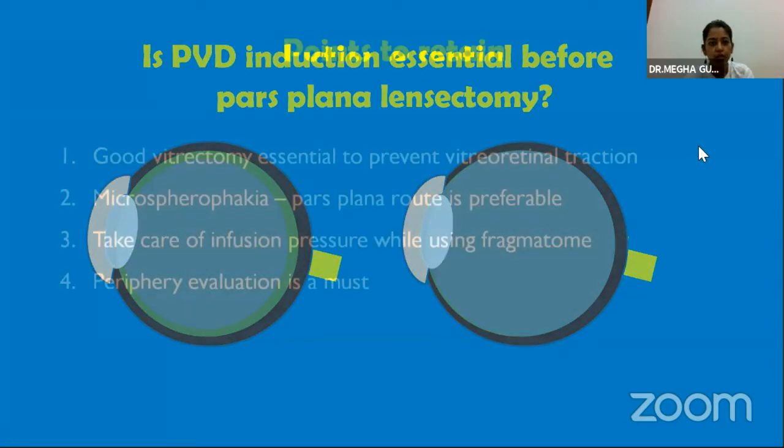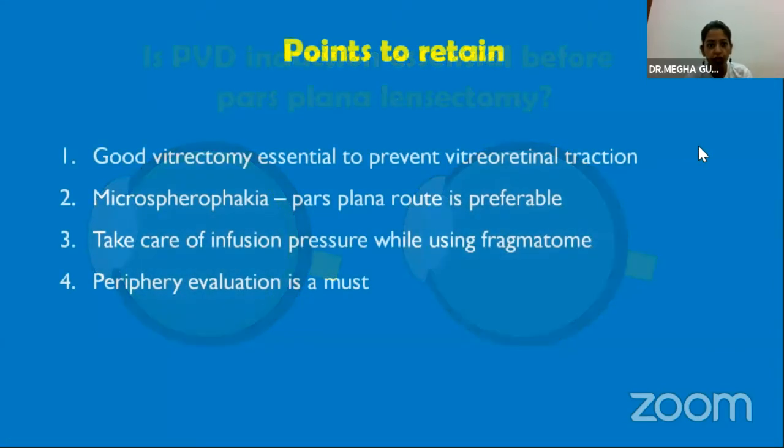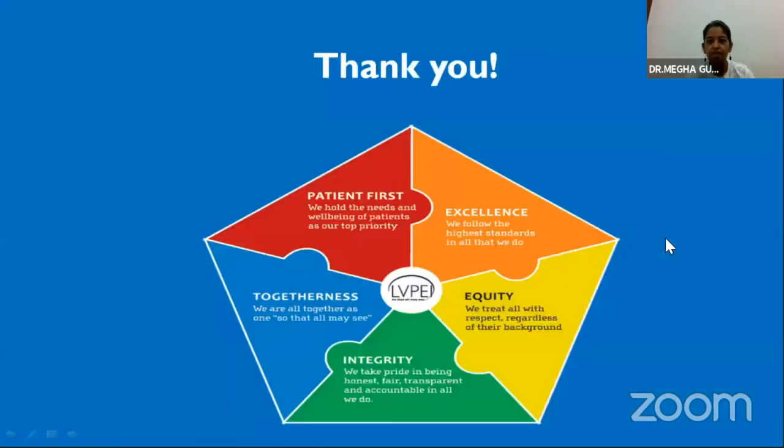So the points we learned were that a good vitrectomy is essential. In microspherophakia, a pars plana route would be preferable. We have to take care of infusion pressure while we are using a fragmatome, and periphery evaluation in the end is a must before closing the surgery. Yeah, thank you.